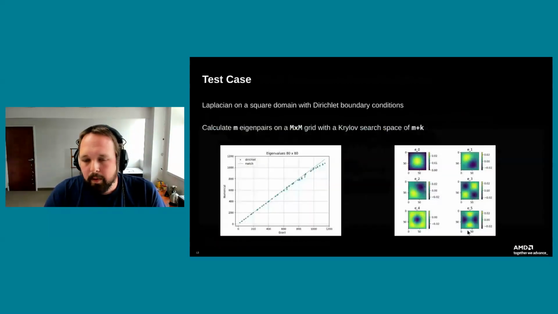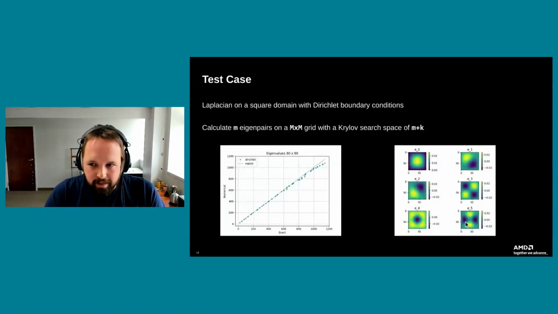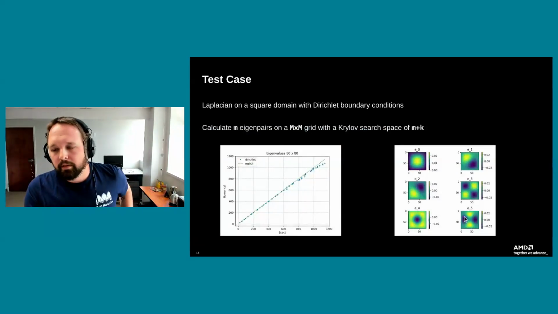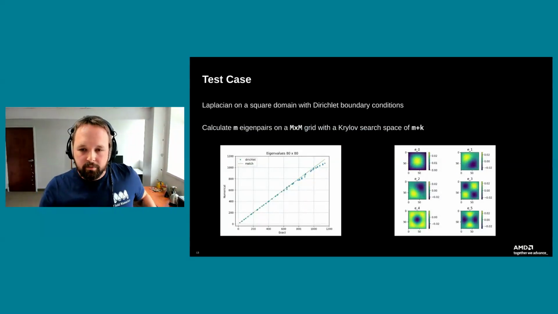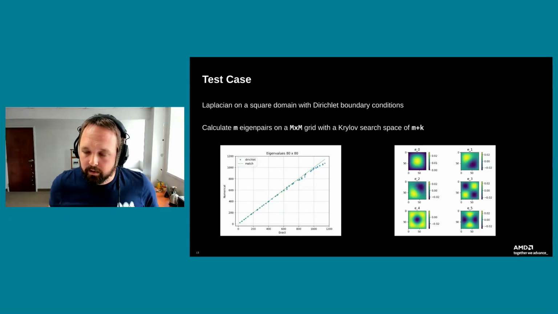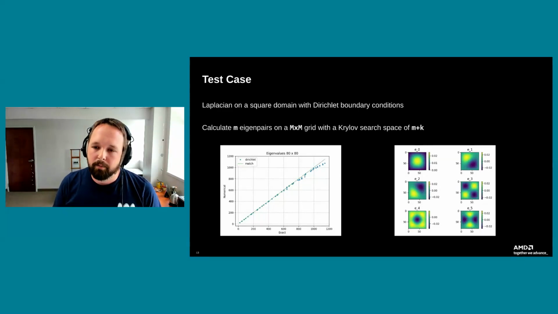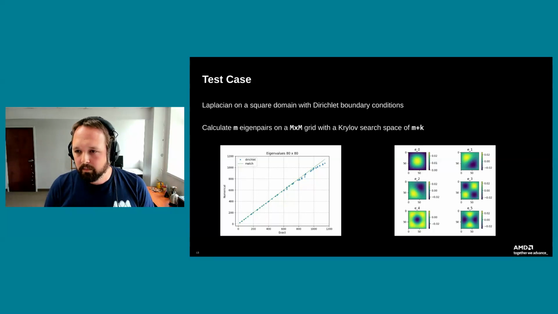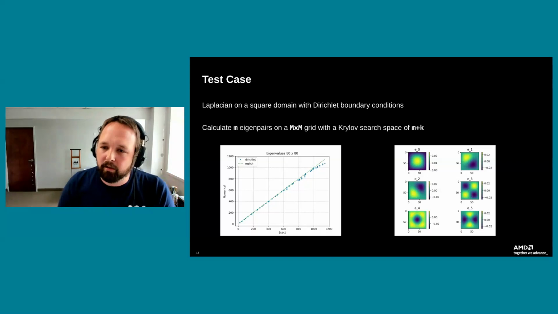Now, the simple problem we'll be benchmarking is a square domain where you can write down the exact eigenvalues and eigenvectors. This was done simply so we can verify that we're getting the correct answer, because it wouldn't mean anything to me if I got fast code that gave me a bad answer. That would just be absolute nonsense. So we wanted to pick something where we could verify that we're computing the right thing. If I look at a number that tells me it's running so fast or so slow, I know I'm at least on the right side of getting out the correct answer.